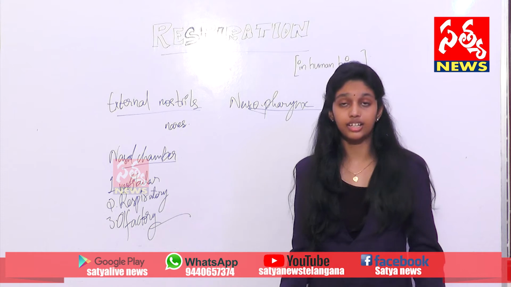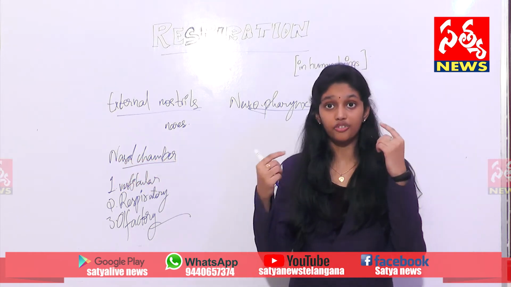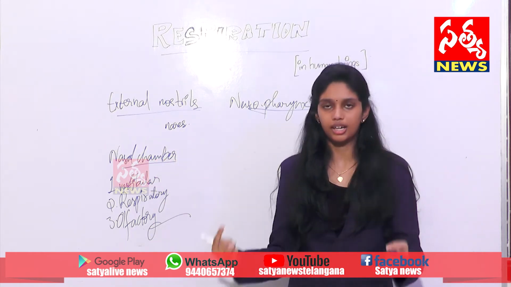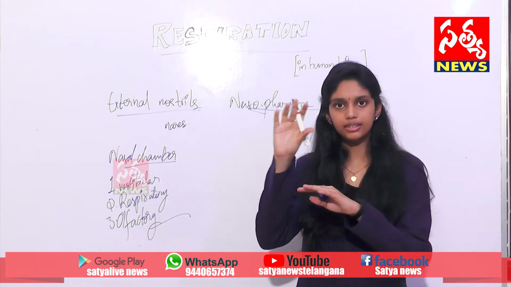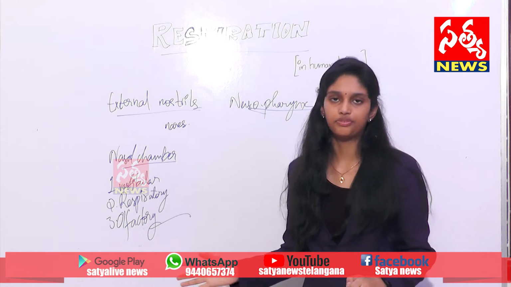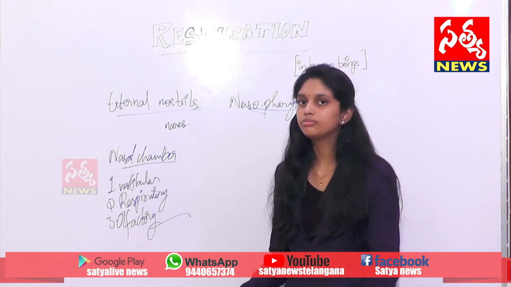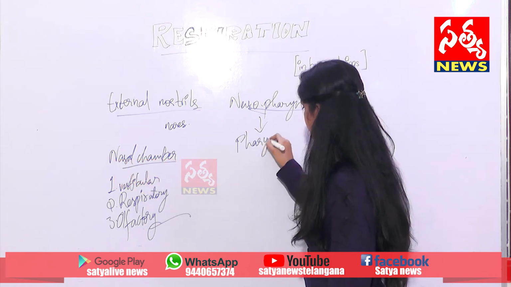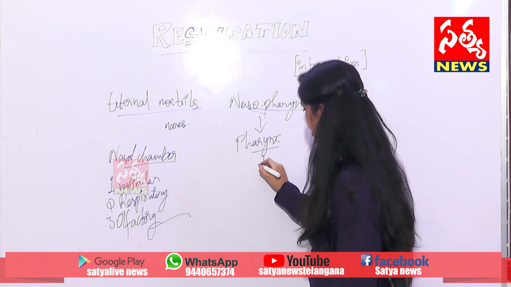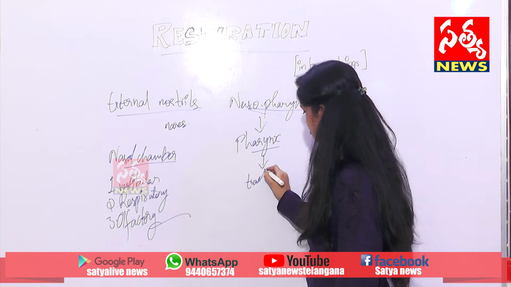These internal nares are present above our soft palate, which is behind the hard palate. This nasopharynx is the starting part of the complete pharynx. And then from the nasopharynx into the pharynx, and from the pharynx into the trachea.